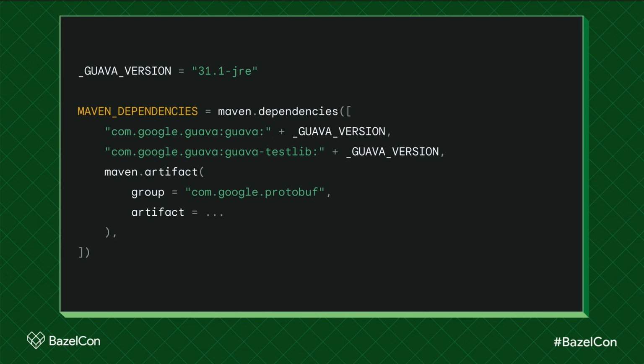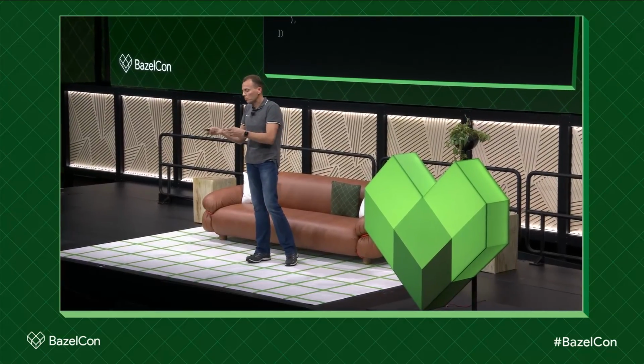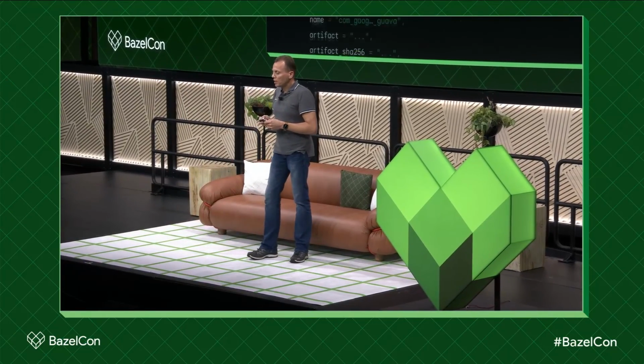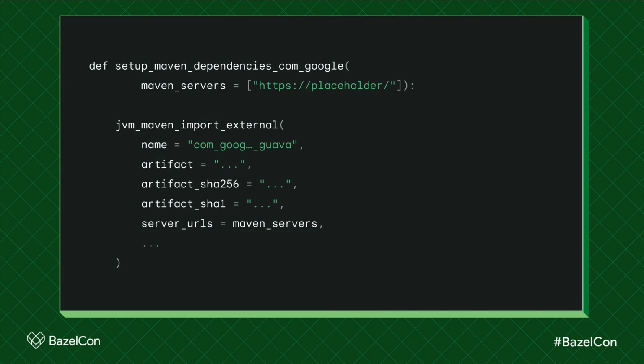So we have a file called com.google.bazel, and that's the dependency collection. You define a list of Maven dependencies. You can use variables to pinpoint the version. You can go larger with classifier and packaging type if you want to, but you can also be very short. And then we pin the catalog, which is then read by the workspace file.